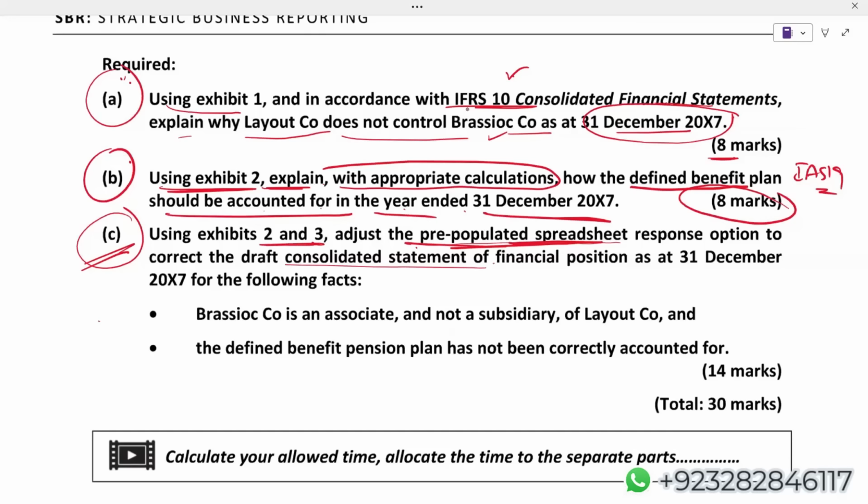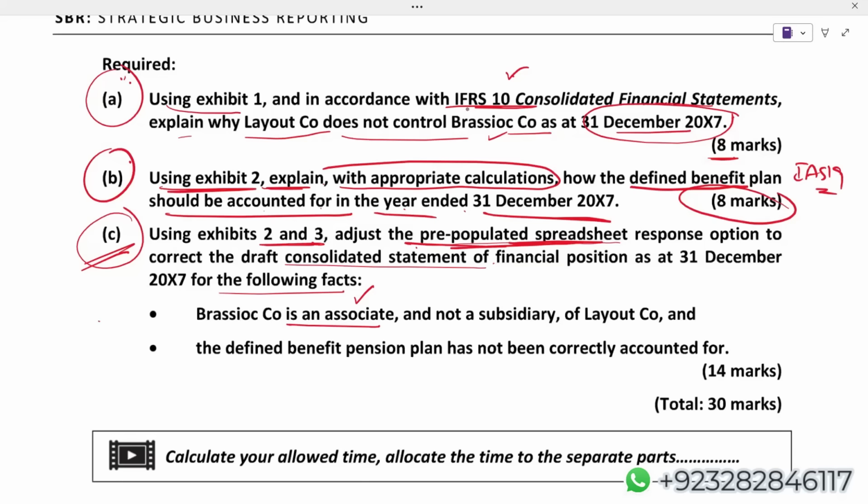Draft consolidated statement of financial position as at December X7, for the following facts. Bryso company is an associate. Come on, it's not your subsidiary, it is an associate, students. If you recall, we follow equity accounting. Yes or no? In the equity method, what do we do? We simply take the cost of investment, and within that cost of investment we add the share of post-acquisition reserves. If a dividend is coming from the associate, we deduct that. If there is any impairment loss in the associate, we deduct that as well.